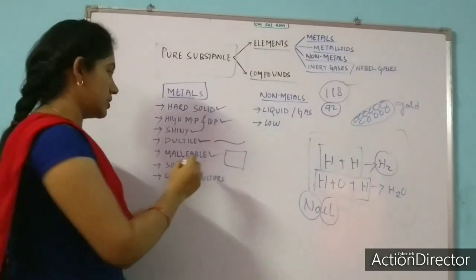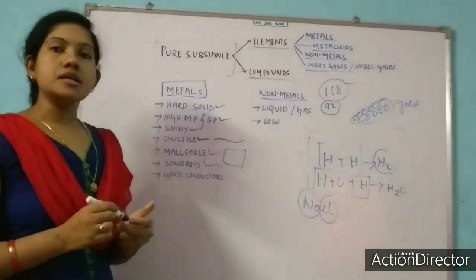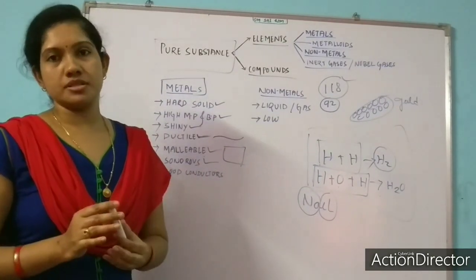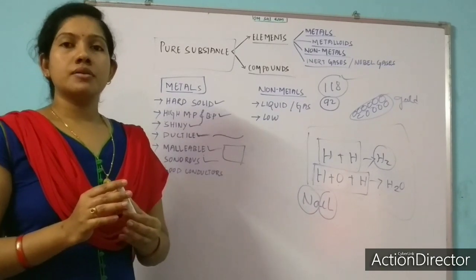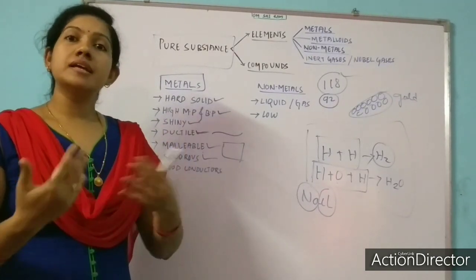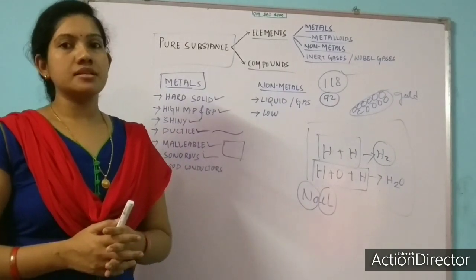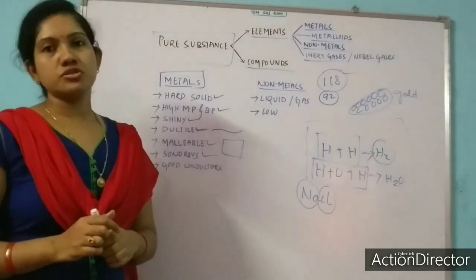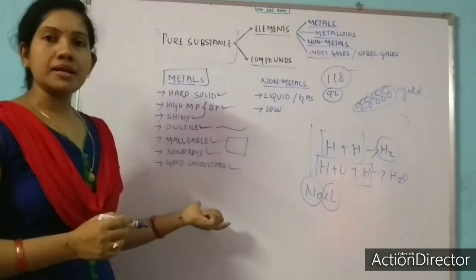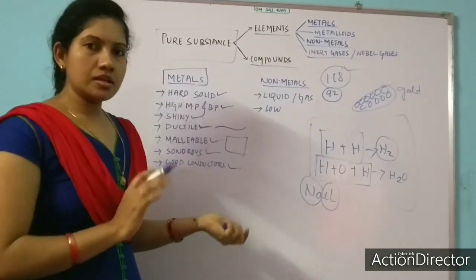That is called sonorous. Good conductors. Metals are good conductors of heat and electricity. When we connect a metal to a wire, it can conduct electricity very easily. So metals are good conductors of heat and electricity. These are some characteristics of metals. Again, you know it is there in your book.